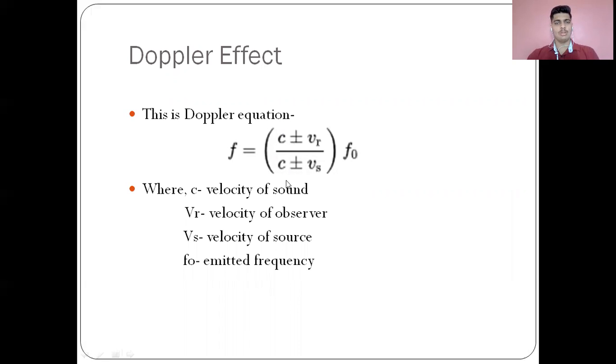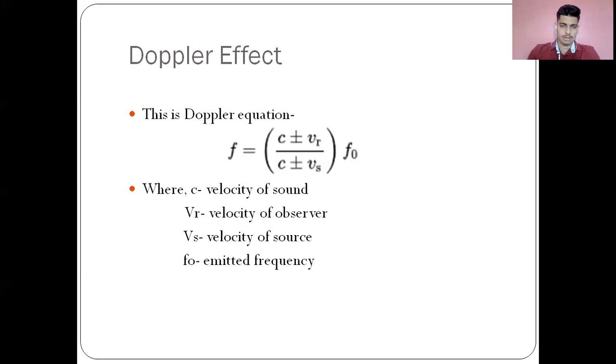Now, these symbols may vary in your textbook, but let us see what these are. First of all, C is the velocity of sound in that particular medium. Then we have VR, the velocity of the observer, and plus or minus will depend upon how the observer is moving, towards the source or away from the source.